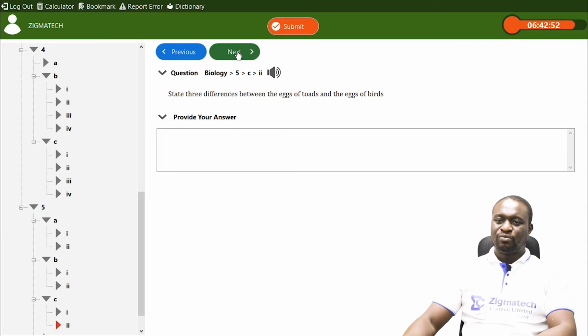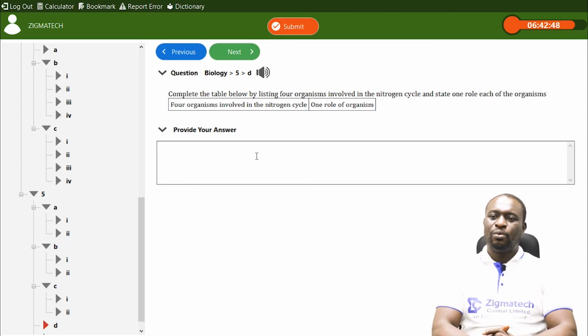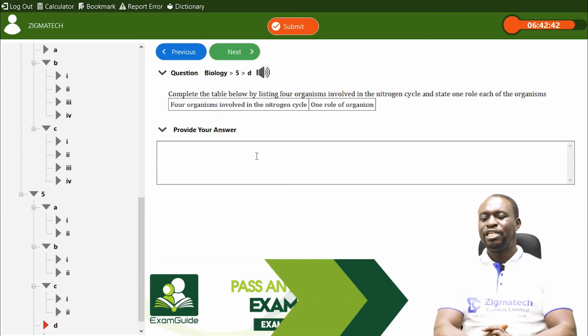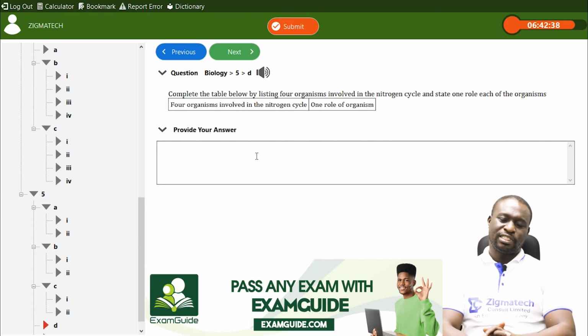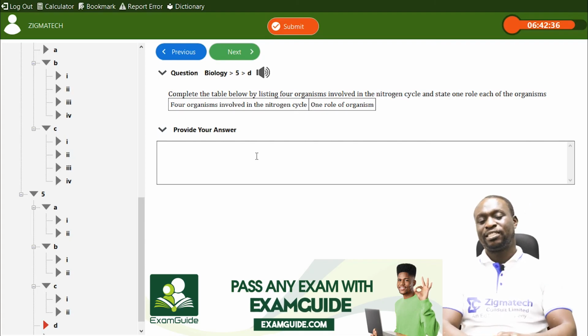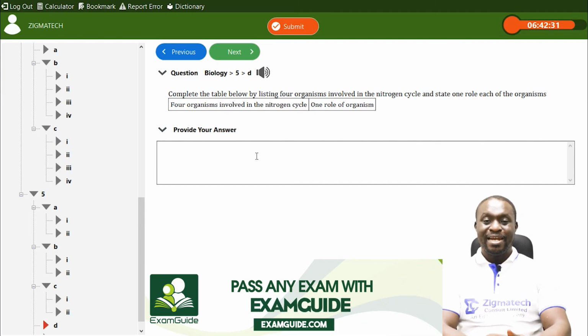All right? And then the next one, 5D, they said complete the table below by listing 4 organisms involved in nitrogen cycle and state one role of each of the organisms. Very interesting. Now, what is nitrogen cycle? Nitrogen cycle is simply the continuous circulation of nitrogen in nature.